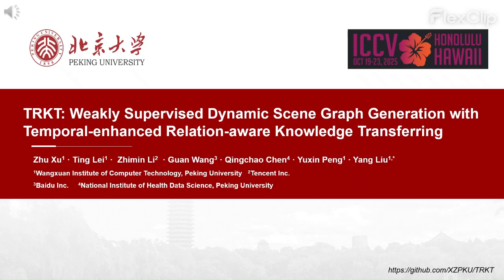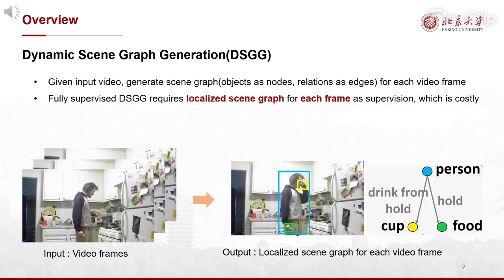Weakly Supervised Dynamic Scene Graph Generation with Temporal Enhanced Relation-Aware Knowledge Transferring. Dynamic Scene Graph Generation, termed DSGG, aims to generate a scene graph for each frame of an input video, where the objects represent nodes while relations denote edges, under a fully supervised manner. The DSGG task requires a localized scene graph for each video frame as supervision, which is very costly.